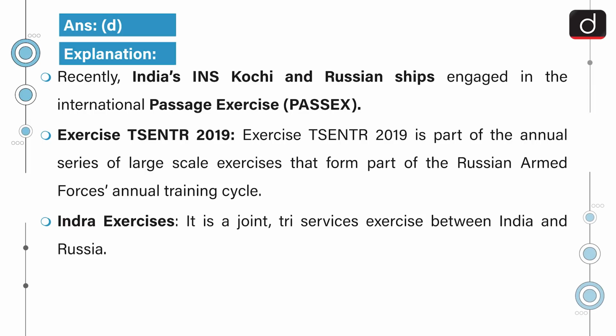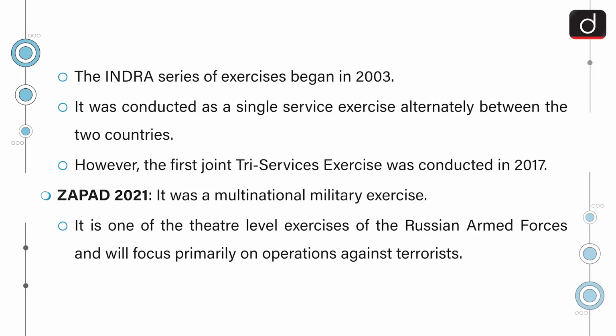Exercise TSENTR 2019 is part of the annual series of large-scale exercises that form part of the Russian Armed Forces annual training cycle. Indra exercises. It is a joint tri-services exercise between India and Russia. The Indra series of exercises began in 2003. It was conducted as a single service exercise alternately between the two countries. However, the first joint tri-services exercise was conducted in 2017.